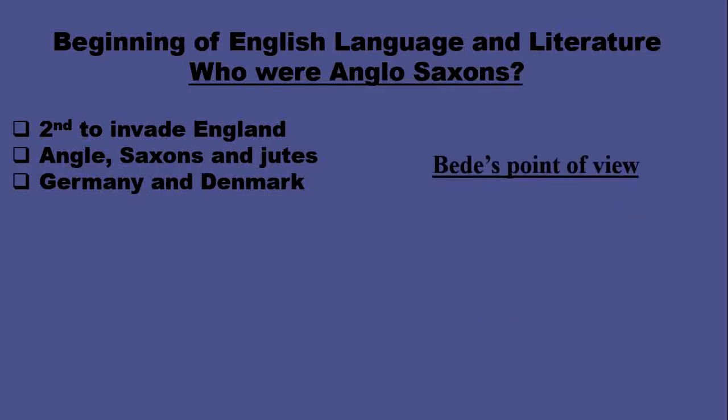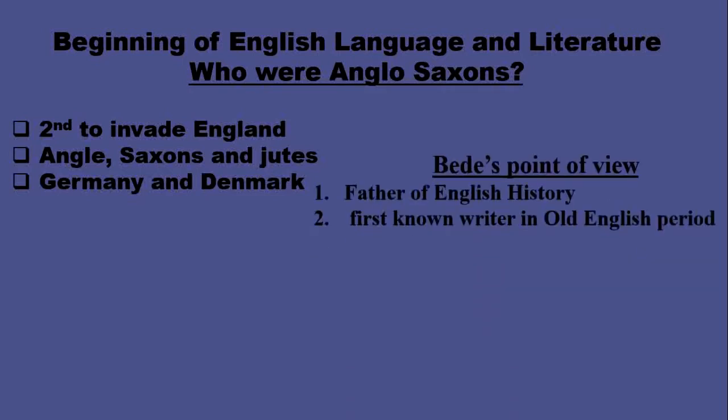According to Bede's point of view, Bede, who was known as the father of English history and the first known writer in the Old English period, gave a precise date of 449 AD for the first arrival of the Anglo-Saxons, and he said they came from three tribes, the Angles, Saxons and Jutes, who themselves came from different parts of Germany and Denmark.